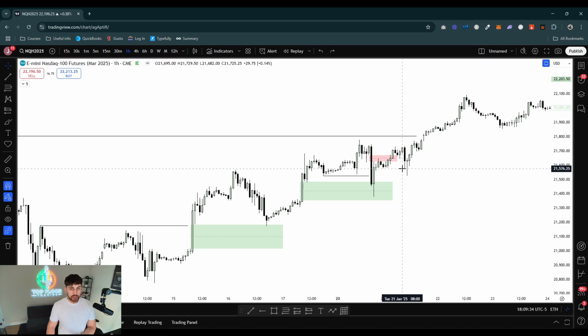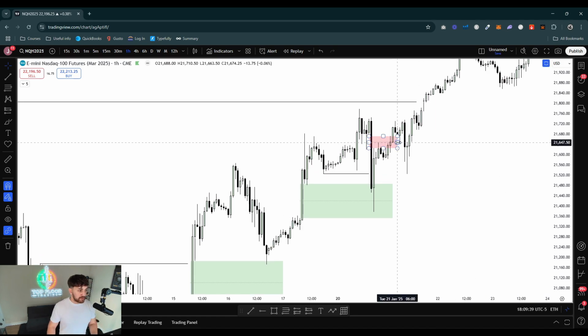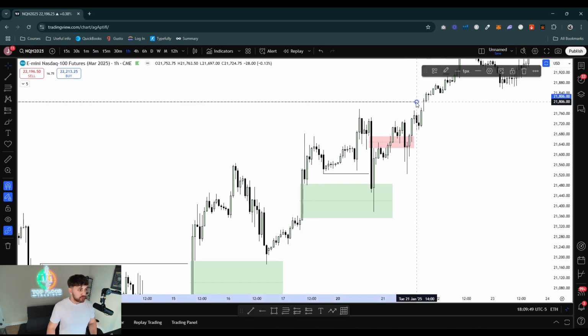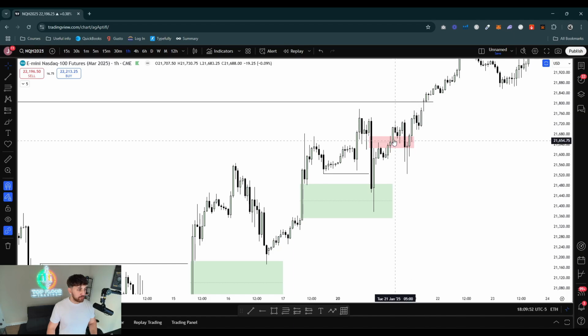So at what point do I get rid of these fair value gaps on my chart? So for example, this bearish fair value gap here, I would get rid of it once it closes a body above it. So once it closes a body above it, it theoretically inverses that fair value gap, and you could use this as an inverse fair value gap to target this high. And you can see how beautifully it does that.